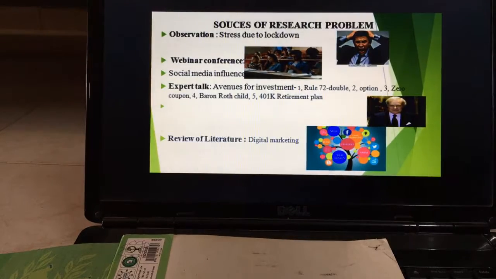And the last one, we all know, is review of literature. As a management staff, I do not have much knowledge regarding the technology in digital marketing. So I can do a lot of review of literature and learn the technology, how I have to create my blog and how I have to do digital marketing. So this is one way by which we can learn about digital marketing and write an article on that. So these are all the sources we have: we can do observation, attend a conference and get some ideas, or take expert ideas. And the last one is review of literature.